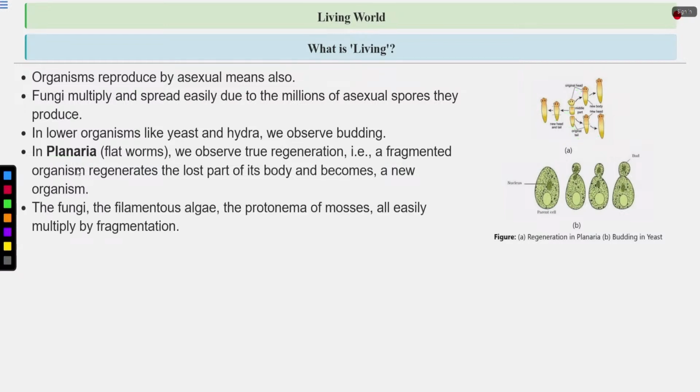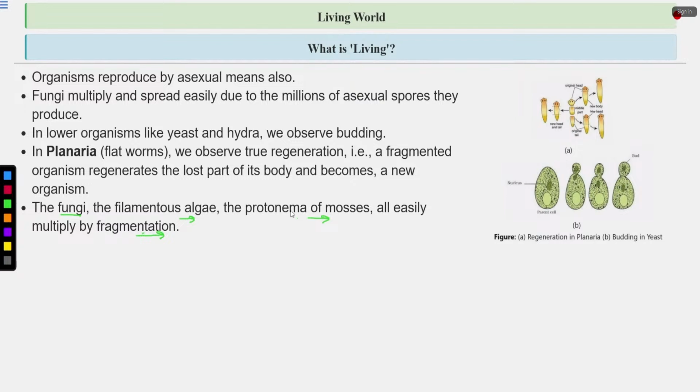So planaria, they have the neoblast cells, which help in regeneration. In fungi, such as molds and yeast, again, you will see asexual reproduction or fragmentation. Filamentous algae, such as Spirogyra, also reproduce by fragmentation. Then the protonema of the moss.